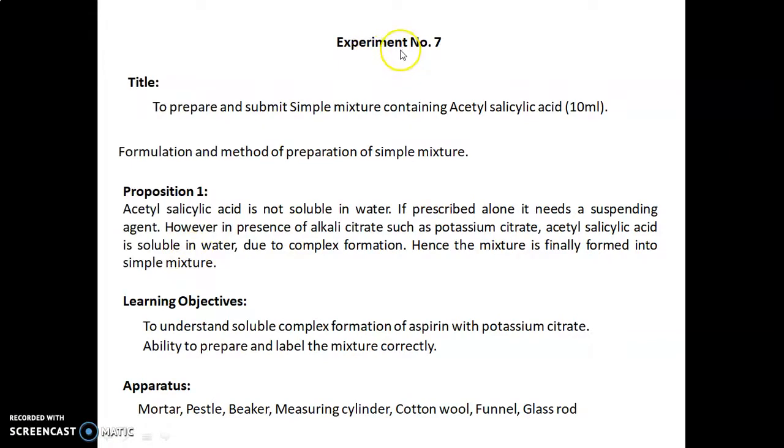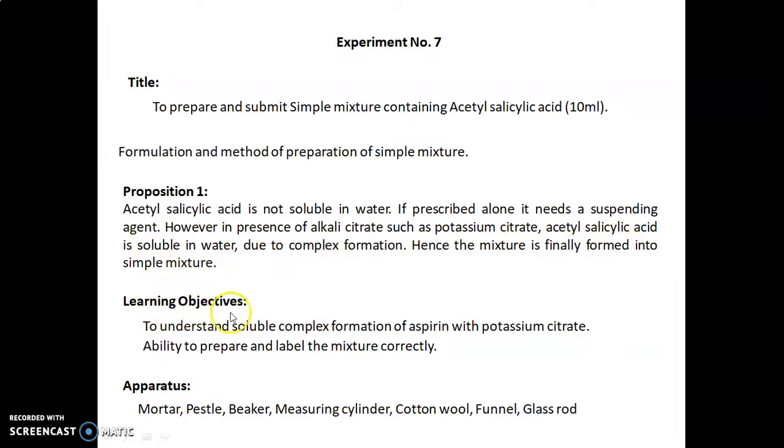Experiment number 7. The title of today's experiment is to prepare and submit the simple mixture containing acetyl salicylic acid, 10 ml. This is the formulation and method of preparation of the simple mixture. Preposition 1 for this: acetyl salicylic acid is not soluble in water if prescribed alone. It needs a suspending agent. However, in the presence of alkali citrates such as potassium citrate, acetyl salicylic acid is soluble in water due to complex formation. Hence, the mixture finally forms a simple mixture.